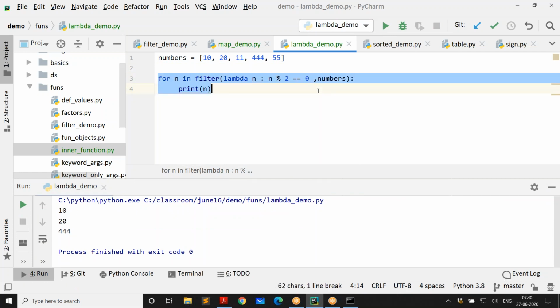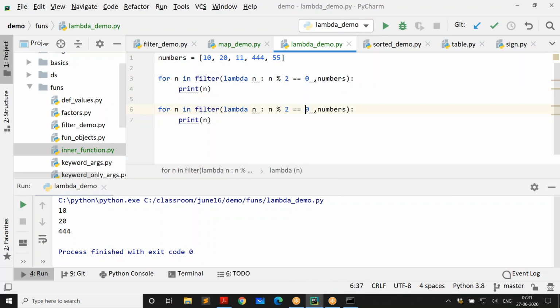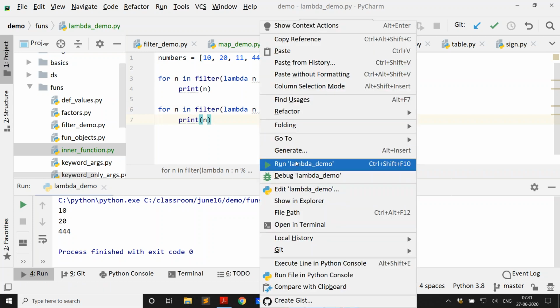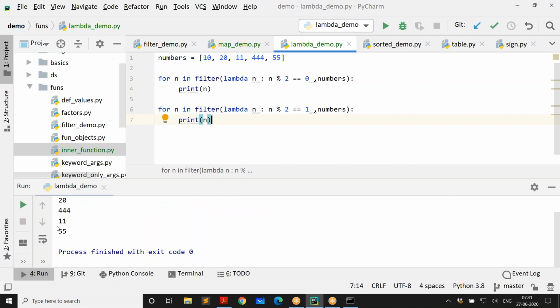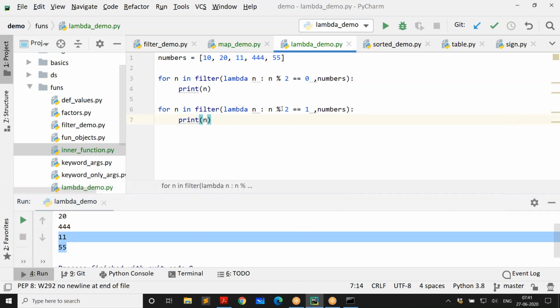So later, if I'm interested in only odd numbers, then all that I need to do is just make a small change, and I'm getting all odd numbers from the same collection. This is where I get all odd numbers. Or you can give any simple expression. It is only a small expression, not a full-blown block of statements. But many times this is good enough.